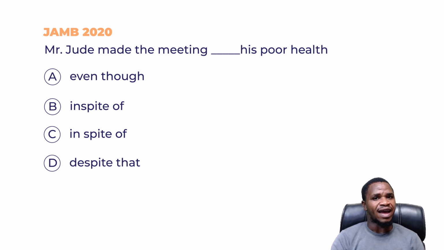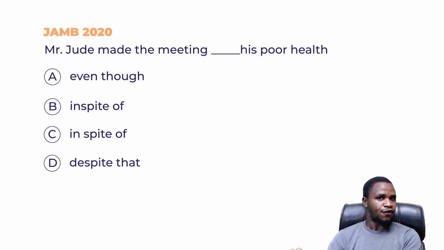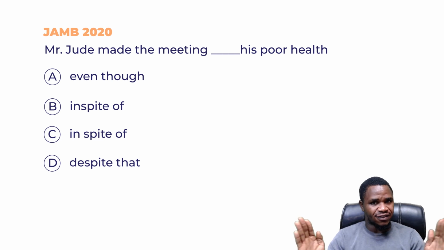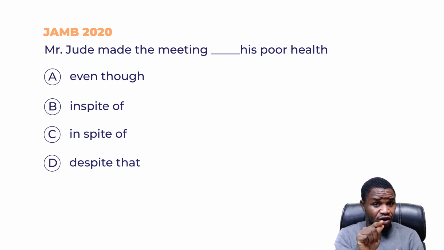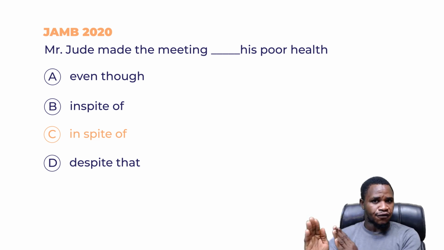And then C is the answer. I'll tell you why. Mr. Jude made the meeting in spite of. Like I said, there has to be spaces. Some phrases or words cannot look really nice in an English context, or it cannot be Concord worthy if there is no space in it. So this particular option C is the suitable answer because it follows the rule of Concord. Do you understand? So Mr. Jude made the meeting in spite of his poor health.